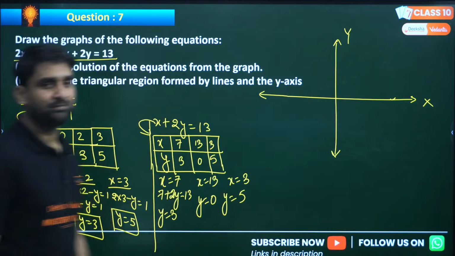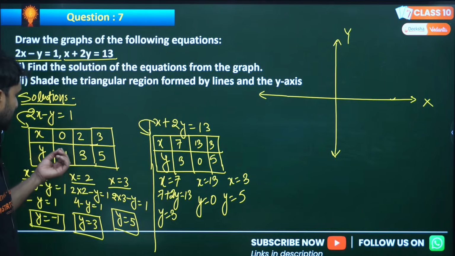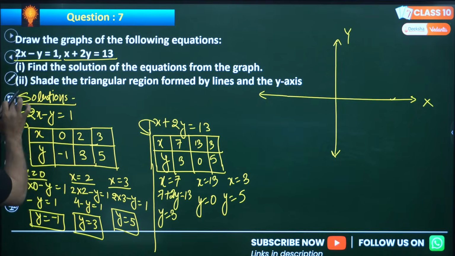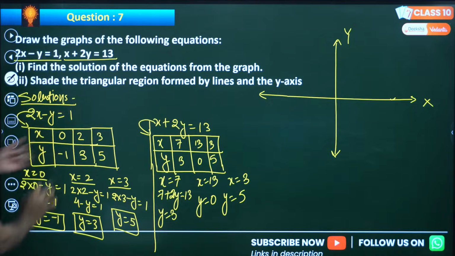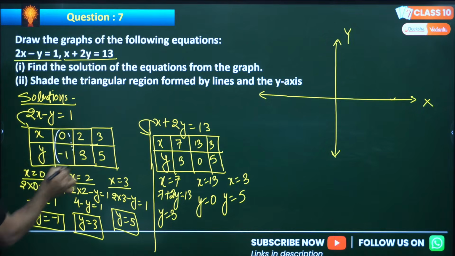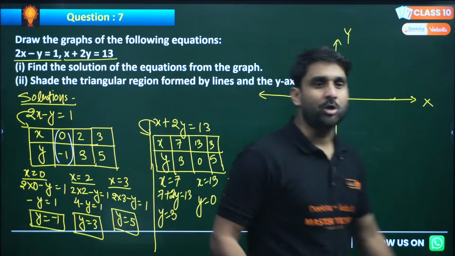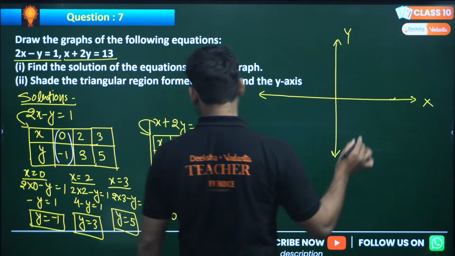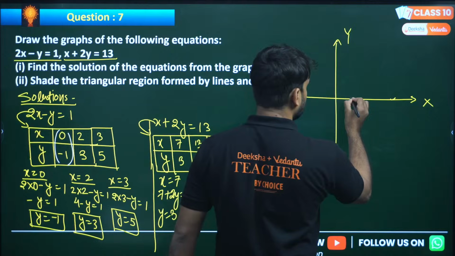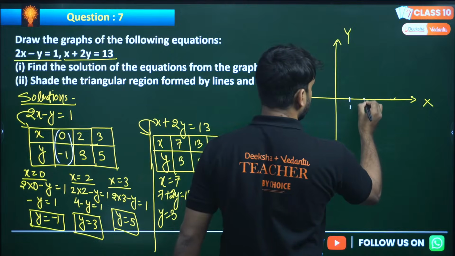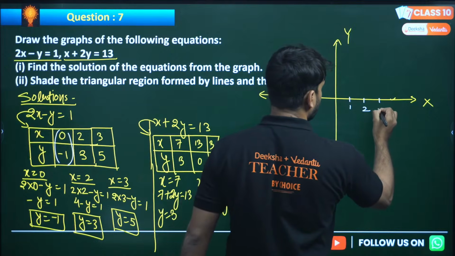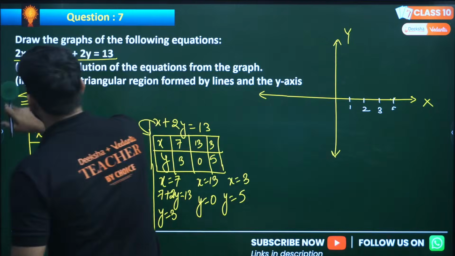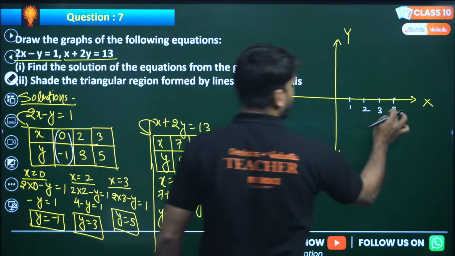So now let me draw the graph. This is the x-axis and this is the y-axis, my dear champions. Now, if we draw the graph of the first line, let me use white color for it. The first coordinate is (0, -1). Where will (0, -1) be? Let me take the scale here: 1, 2, 3, 4.